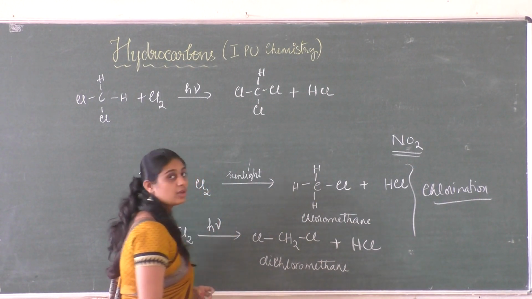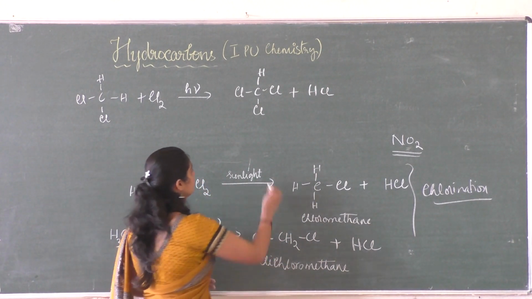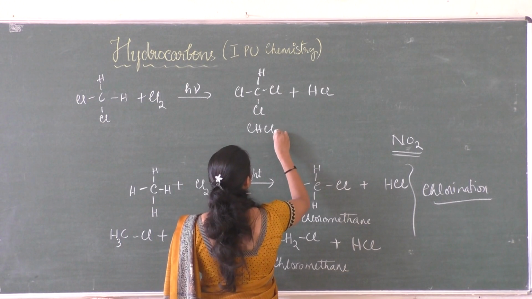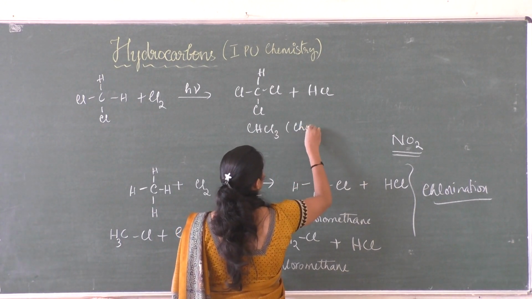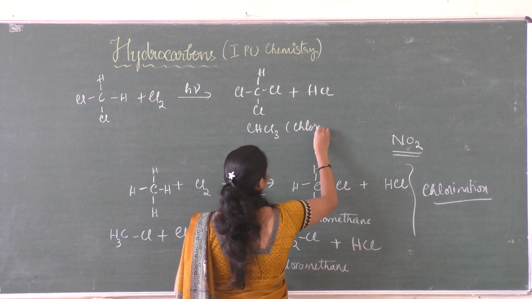This is trichloromethane, or CHCl3, and this is nothing but the formula of chloroform.